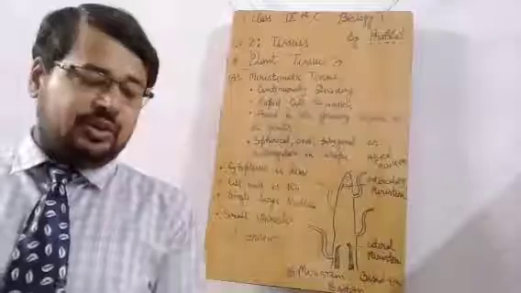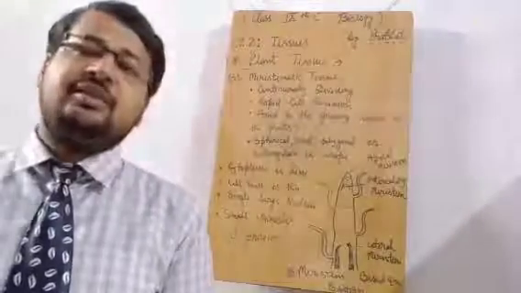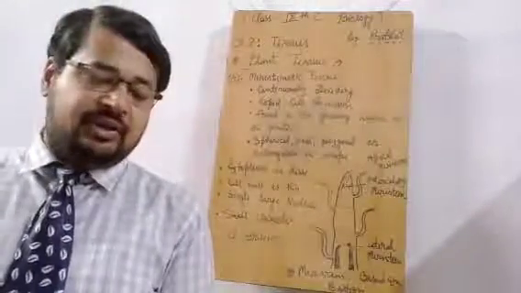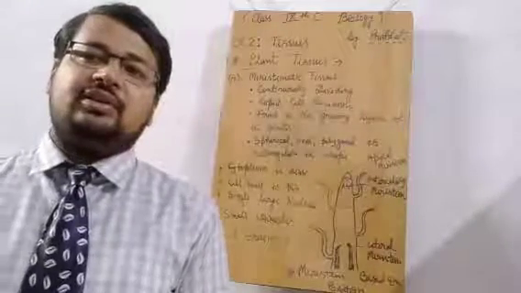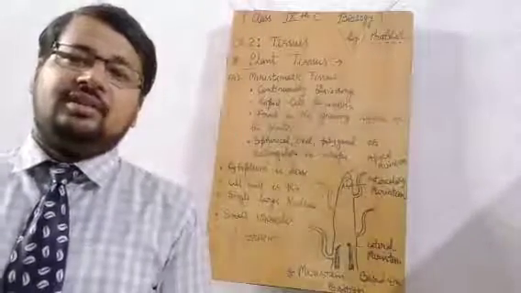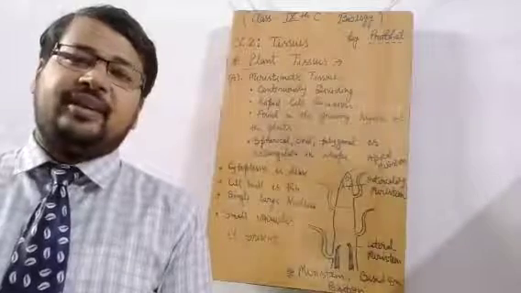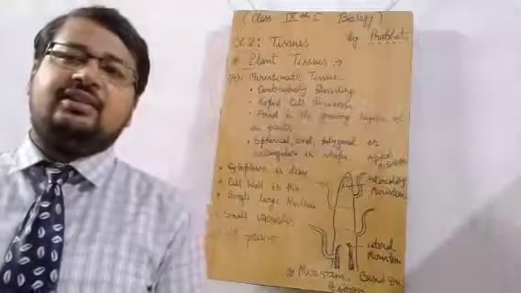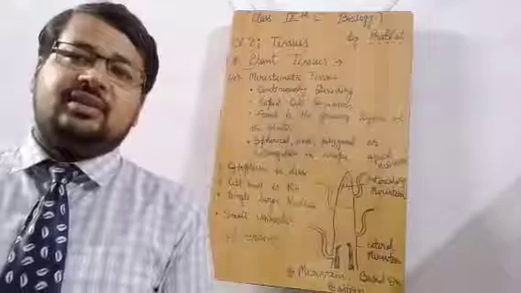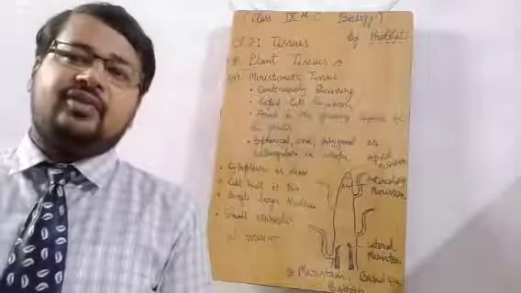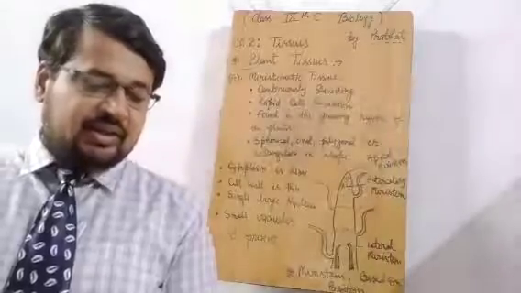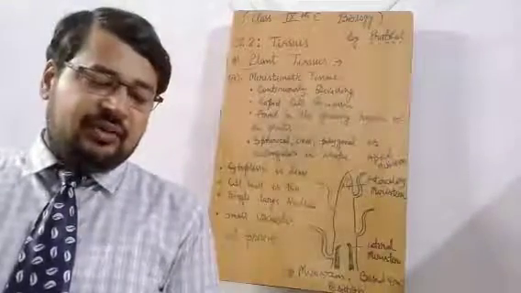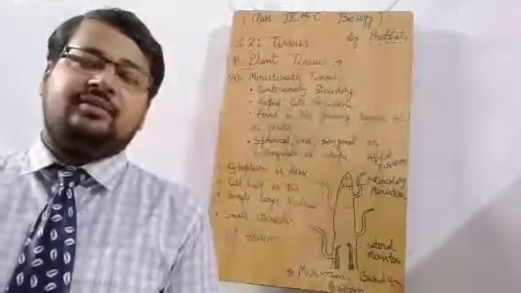We have discussed the basic difference between animal tissue and plant tissue, and we have seen that the basic difference of locomotion is the main factor that makes plants consume less energy in comparison to animals. That's why the energy requirement is also high in animals, and the cells are uniformly distributed in the animals.